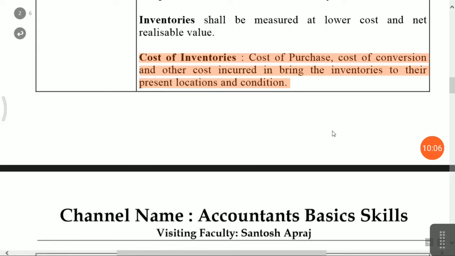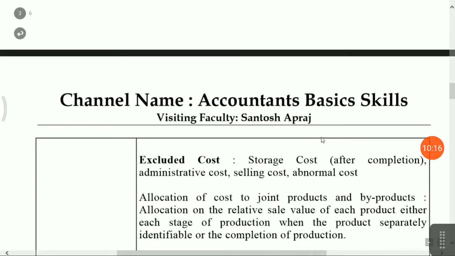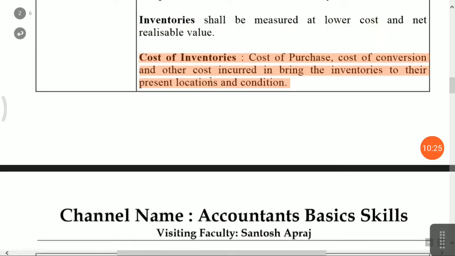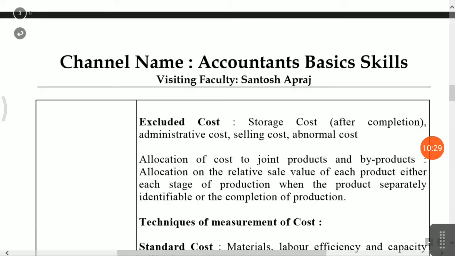Friends, cost of purchase means purchase cost, import duties and non-refundable taxes, and any other connected cost is a part of your cost of purchase. Cost of conversion means production cost, but you should not include any storage cost after completion. Before completion you can add it. Other cost which is connected to the inventory. Now which are the costs excluded? Storage cost after completion, administrative cost, clearing cost and abnormal cost.